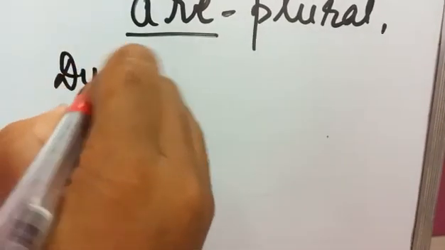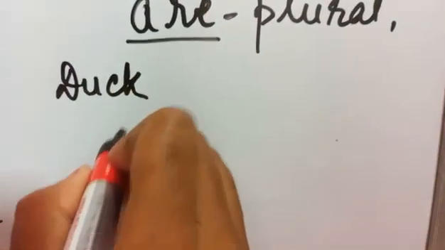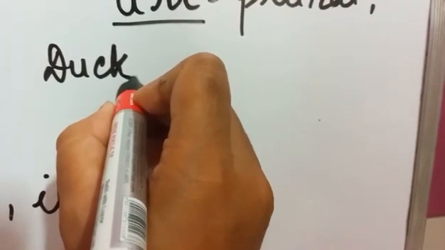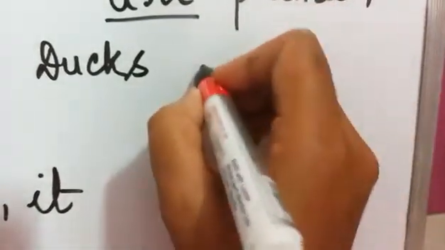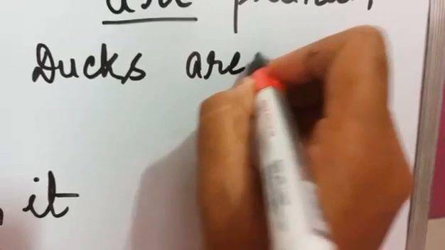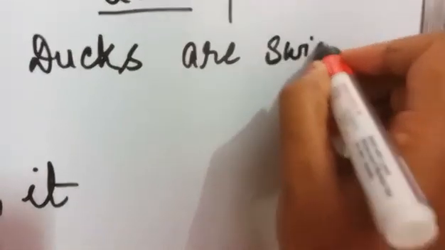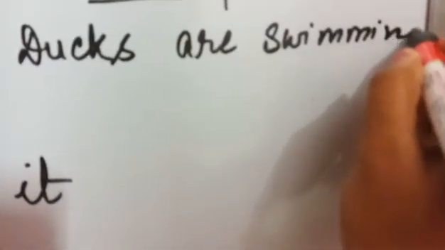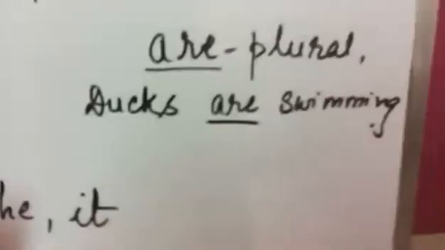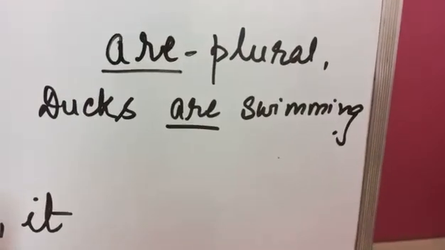Example, duck. If it is plural, what will we write? Ducks. Ducks are swimming. So we have written are.